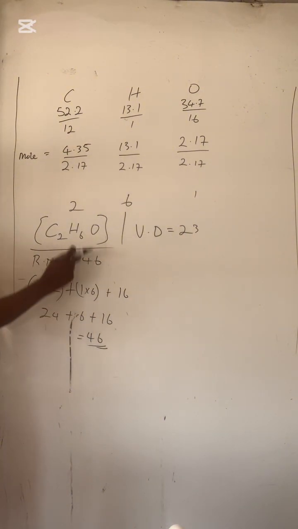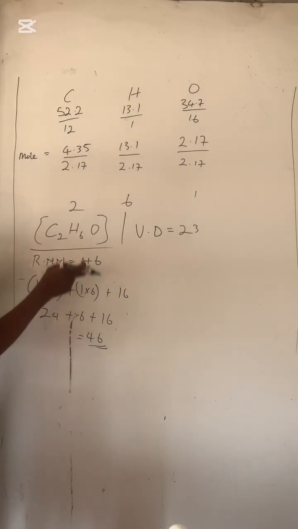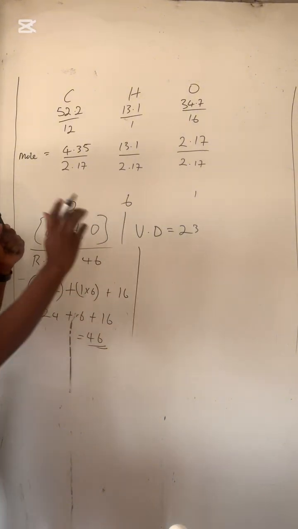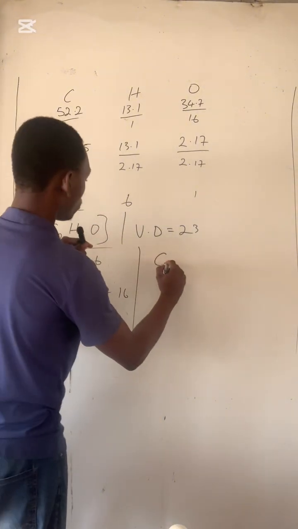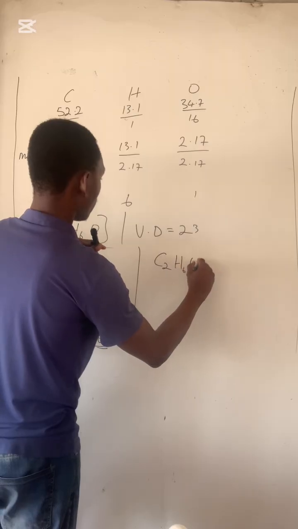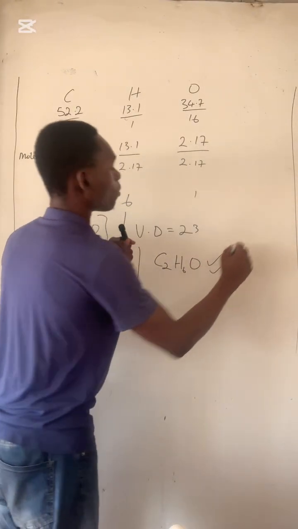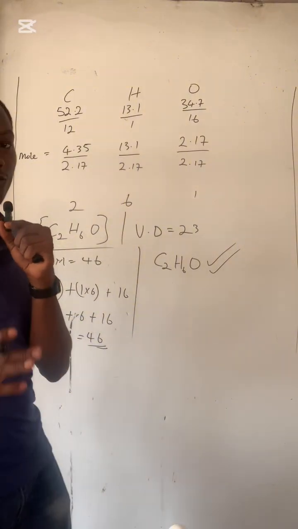So this is the actual formula of this compound, because the relative molecular mass of the empirical formula matches the information given to us. So the formula of that compound is C2H6O. This is the molecular formula and this is also the empirical formula of that compound.